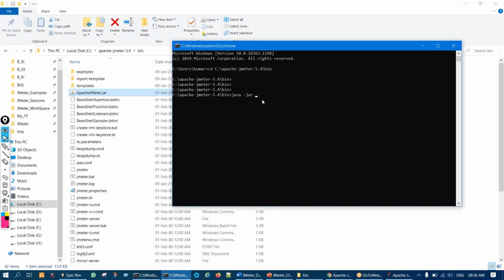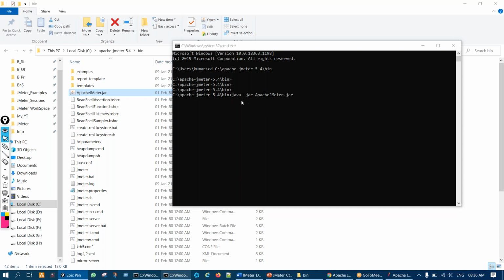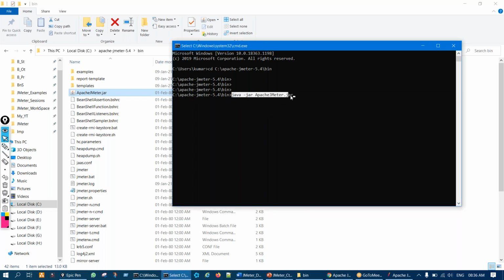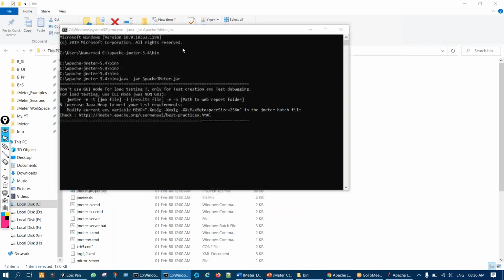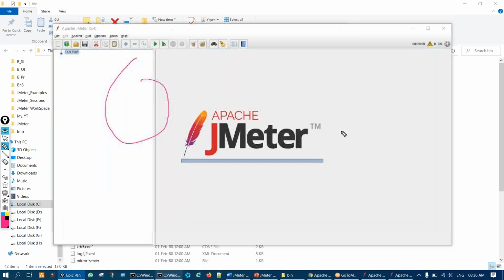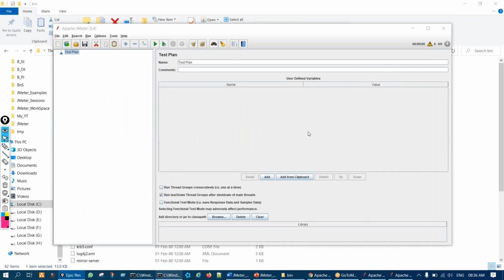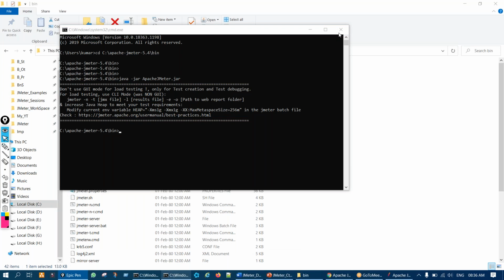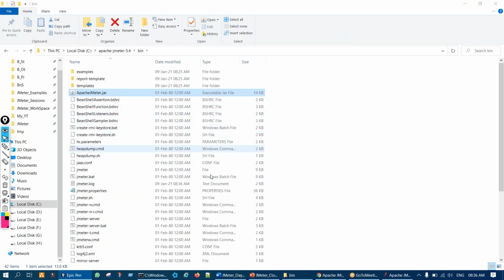I'm just copy pasting. So java -jar, okay, and apache jmeter.jar, and then hit the enter button. So again, same, this command prompt will be converted as a console, and JMeter will be launched. Okay, that's it. One more easy way is there, that generally on Windows system, do not worry about all this.